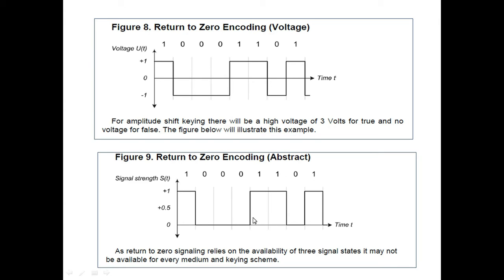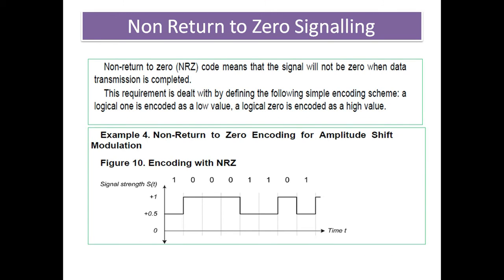Means in this case, return to 0 signaling reliably handles the 3 signal states, but it may not be available for every medium or keying scheme. Then non-return to 0 signaling. Basically, return to 0 signaling and non-return to 0 signaling are signaling schemes used for synchronization techniques. Non-return to 0 code means that the signal will not be 0 when data transmission is completed.